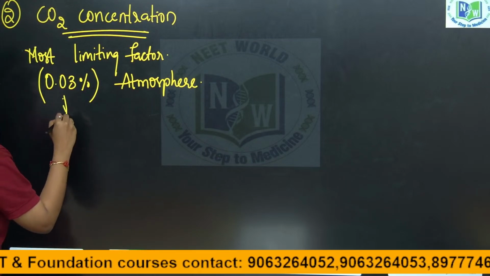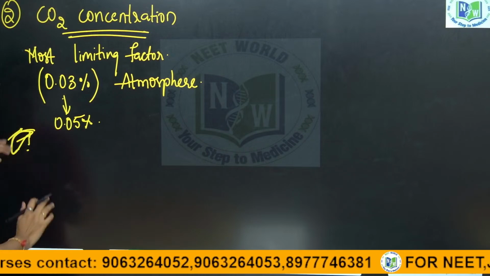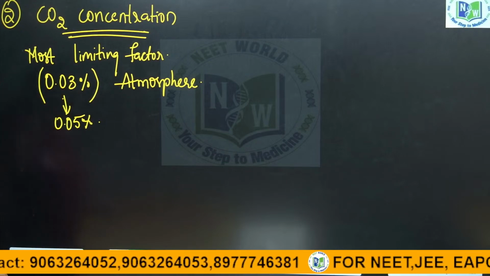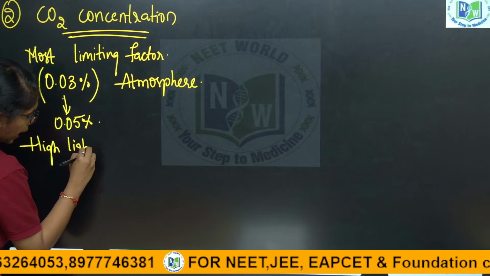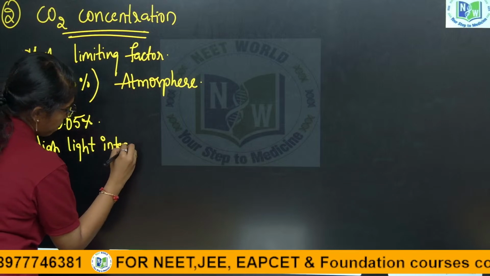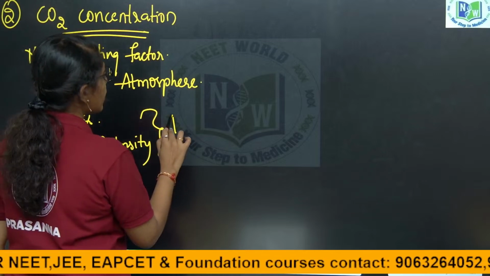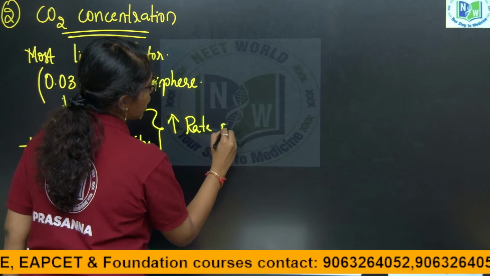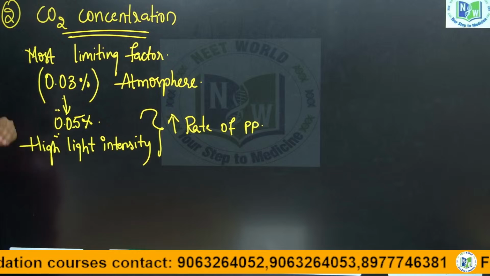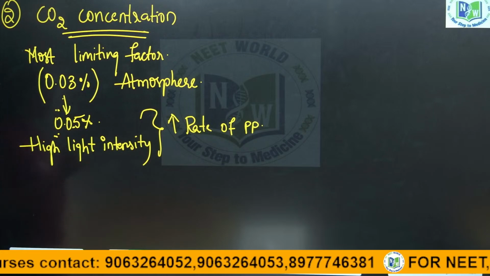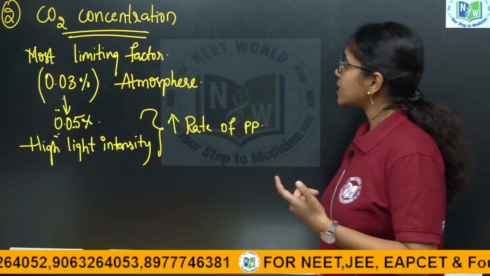As it is increased up to 0.05% in high light intensities only, again at low light intensity no effect is seen. At high light intensity, when carbon dioxide concentration is increased up to 0.05%, an increase in the rate of photosynthesis is seen. Further increase will not show any effect, it will get saturated. And the saturation point